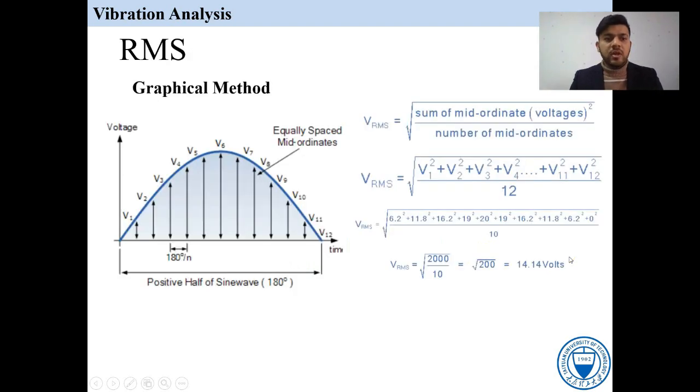The next is the graphical method. By using the graphical method, we can measure the root mean square value. It is the sum of the mid ordinates. Like this one is the first value, V1, V2, V3, V4, V5, V6, V7, V8, up to V12. So we take the square of all of them, V1 squared plus V2 squared plus V3 squared and so on, divided by the total number, which is 12, and then we can find the voltage. This is the RMS by the graphical method.